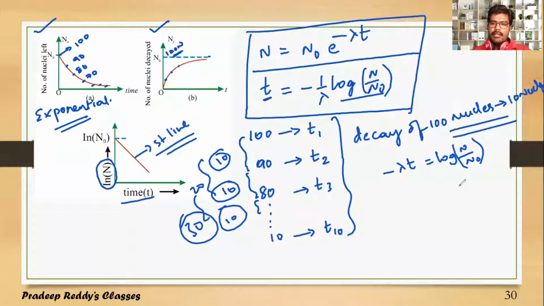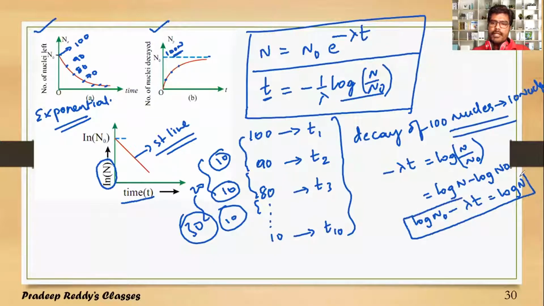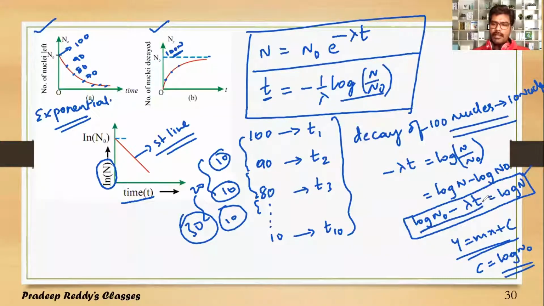This is log a minus log b, so log N naught minus lambda into t is equal to log N. This represents y is equal to mx plus c, where c is equal to log N naught. Therefore, if you plot a graph for log N and t, you will get a straight line with c equal to log N naught.